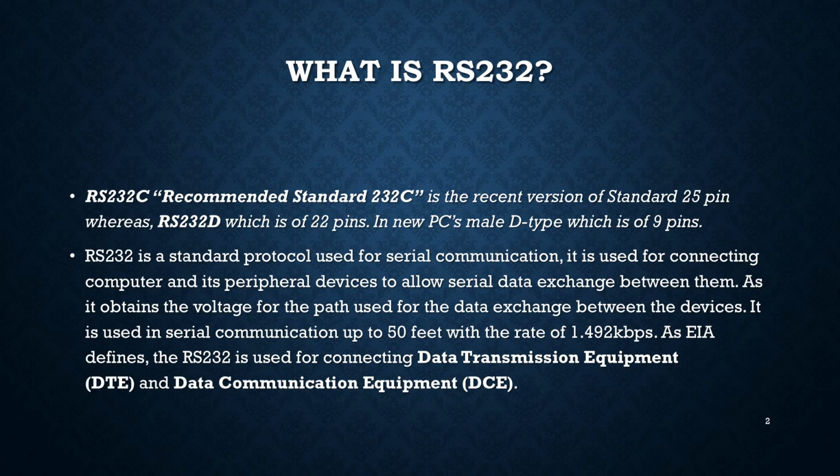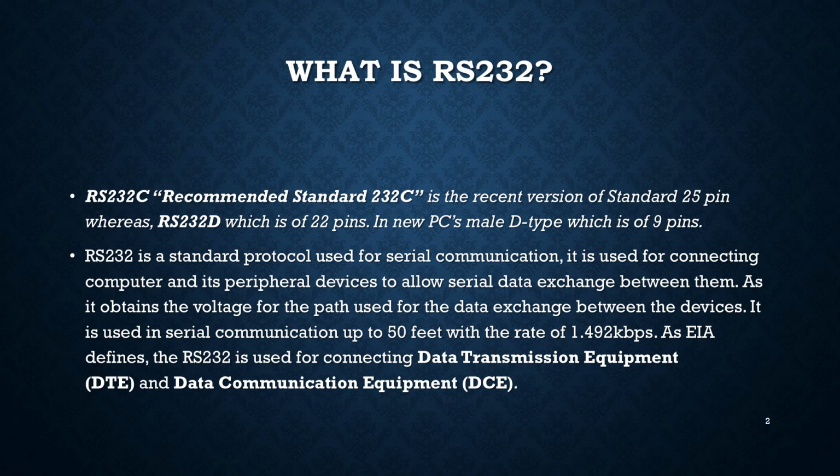So what exactly is RS-232? It is a recommended standard; 232C in the recent version uses a 25 pin connector, whereas RS-232D uses 22 pins. In new PCs, a male D type connector with a combination of 9 pins is preferred. RS-232 is a standard protocol used for serial communication. It is used for connecting computers and their peripheral devices to allow serial data exchange between them, as it defines the voltage levels for the path used for the data exchange between the devices.